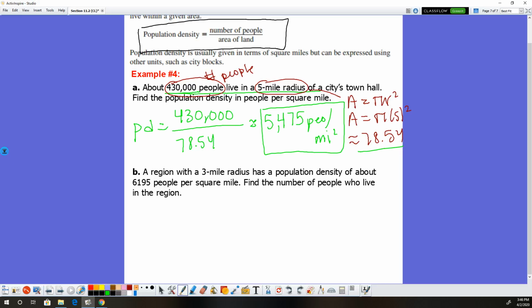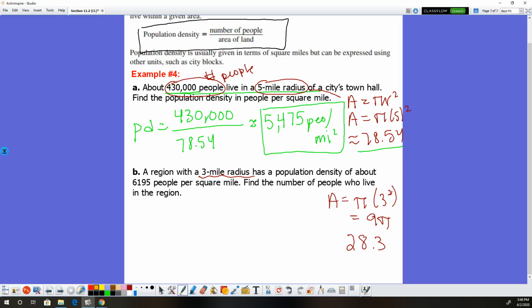All right, last one. We'll call it a lesson. All right, a region with a 3-mile radius, guys. Well, I'm going to do the same thing. I'm going to find the area. If I know it has the radius of 3, I can find the area by pi times 3 squared. So that's just 9 pi. If I put that into my calculator, that's roughly 28.3 miles squared. So keep that in mind.